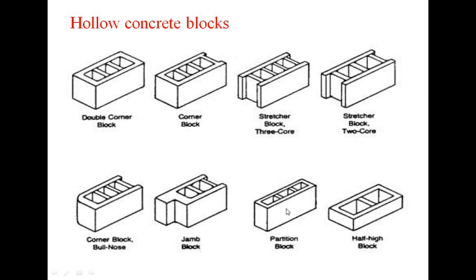So partition blocks. Partition block means where we have to use only a partition wall. There is no load on the wall from the structure. In that case, the thickness of the brick is less, so that's why we can use partition blocks. And half high block means the height of the block is less. So this is regarding the types of hollow concrete blocks.